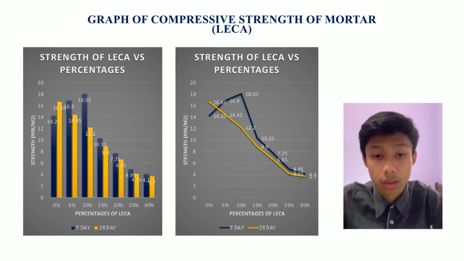And 30% Leca as a cement replacement got the lowest compressive strength, which is 4.1 MN/m² for 7 days of curing period.